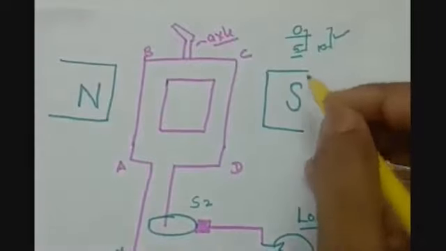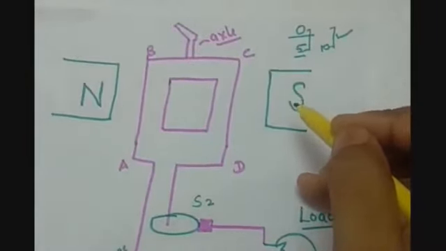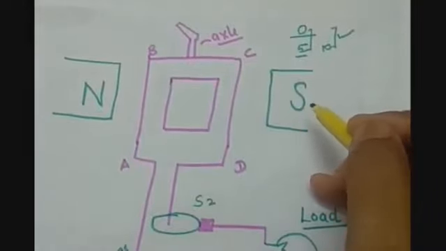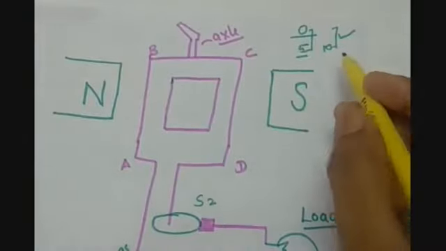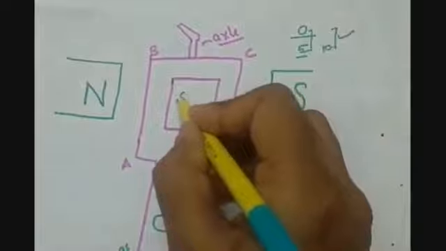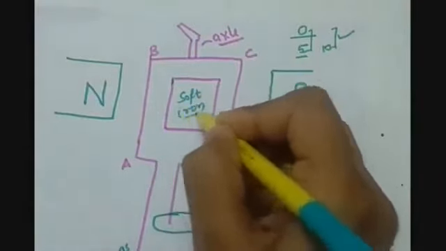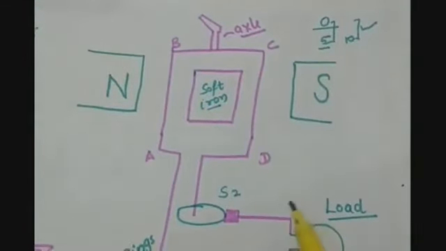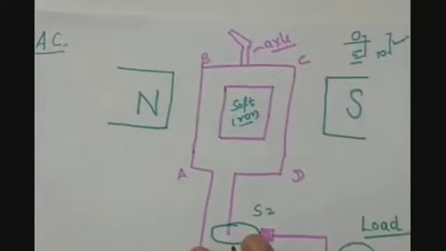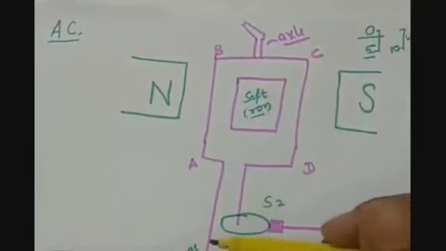So that is why, because we do not want the magnetic field to be very high or very low. But the basic requirement is that the variation should be large enough. So that is why we are using a soft iron core, so that the magnetic flux variation will be higher, so that a large amount of current can be induced in the armature coil.